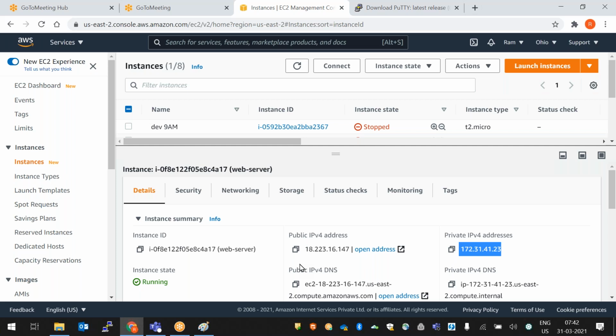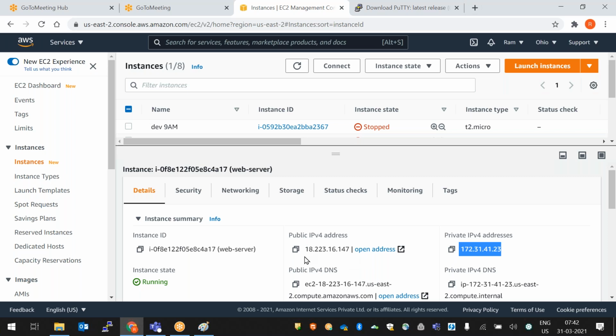Dynamic IP means in the backend there will be a DHCP server. DHCP means dynamic host configuration protocol. We'll discuss this later, don't worry. One server will be there in the backend. When we stop our instance, this IP will be taken back by the DHCP server. Whenever we start our instance, again the DHCP server will give a new IP. So this public IP always changes.